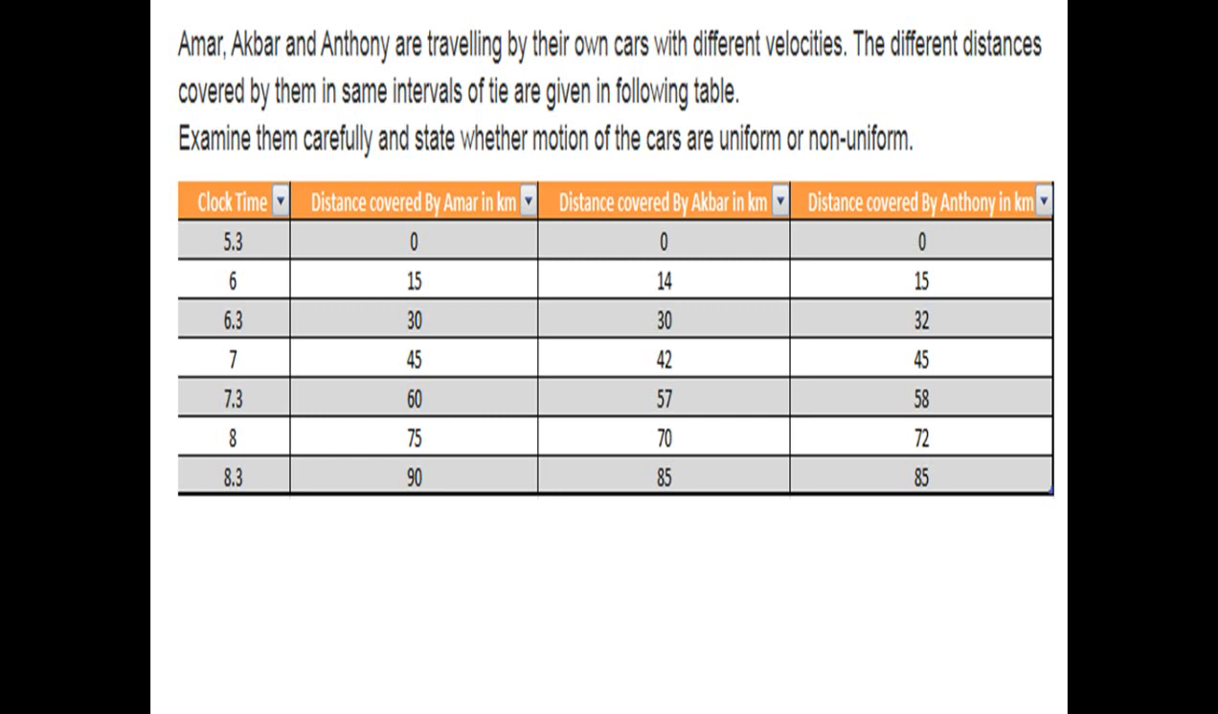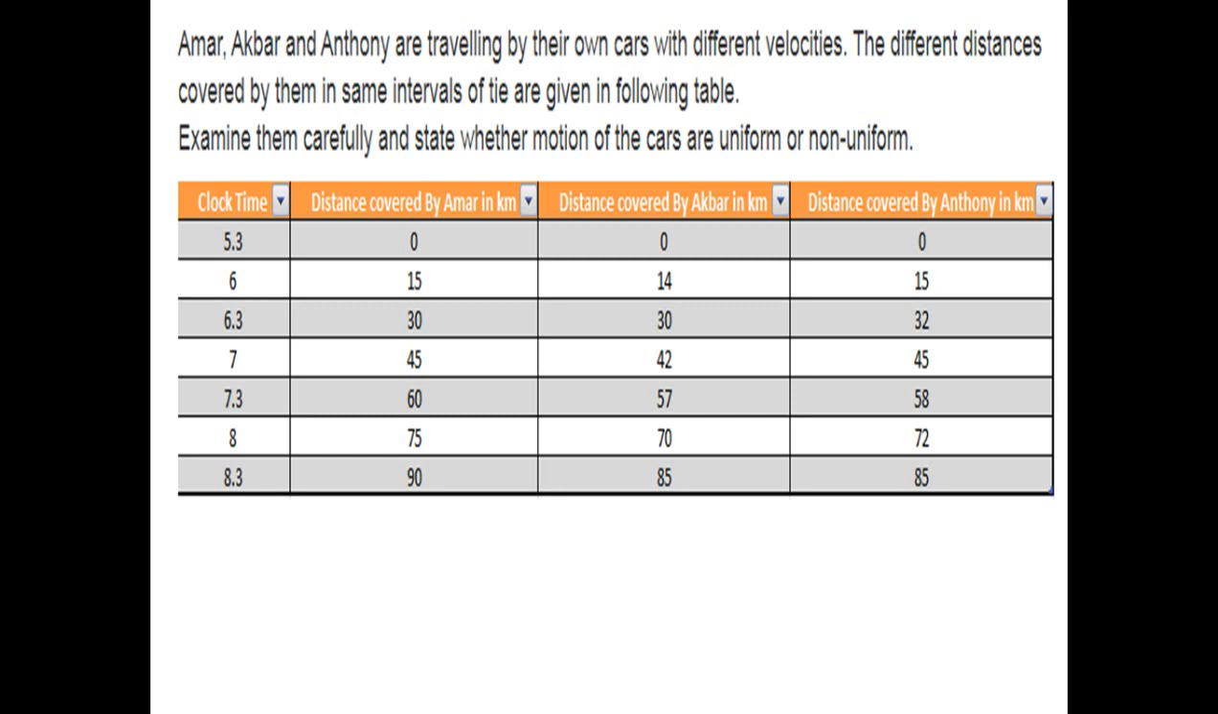Fourth is, considering the distance covered by Amar, Akbar, and Anthony in fixed time intervals, what can you say about their speed? Now come to the speed. If there is a uniform, constant change in distance, then the body is considered to be moving with uniform speed or uniform velocity. If the body is not covering equal distances in equal intervals, then it is considered non-uniform motion, non-uniform speed, and non-uniform velocity. This is what we are trying to show through this example.